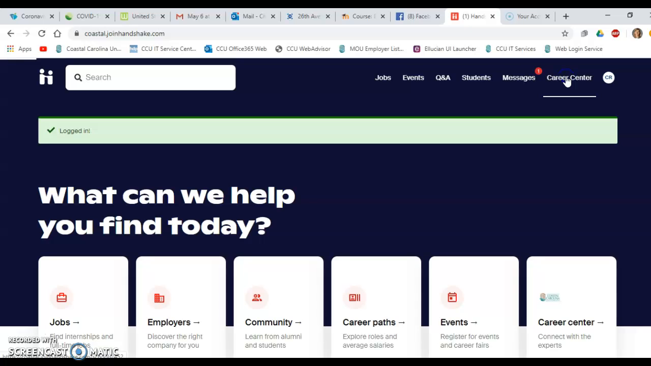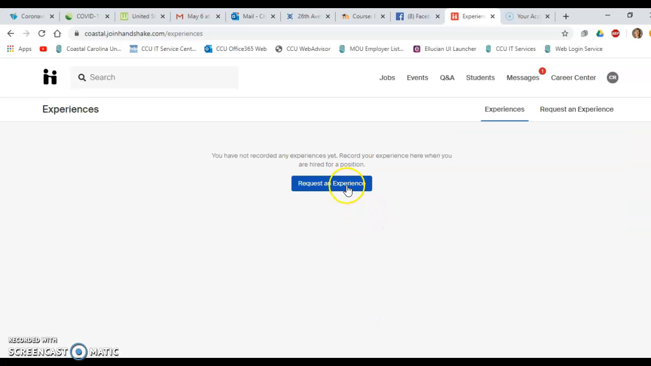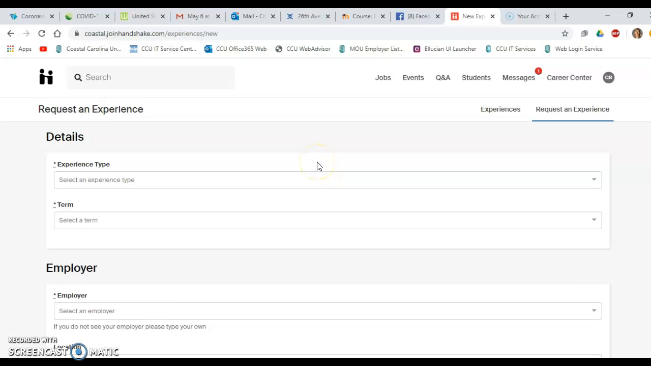But you're going to click on Career Center when you get there, and then you're going to click on Experiences, which is right here. And once you get there, you can either click on the blue tab that says Request an Experience, or over here, either one of these will work just fine. And from here, everything is very, very similar to what you saw when you watched the video in Exercise Science 490.